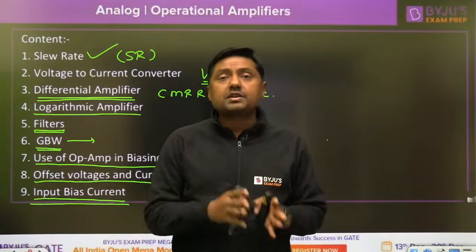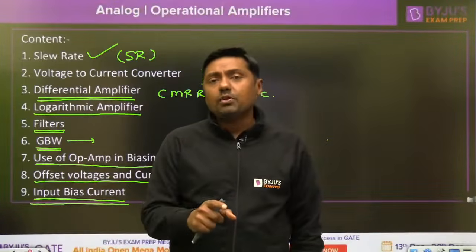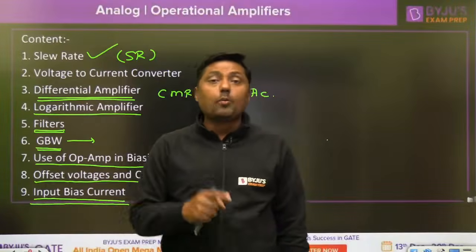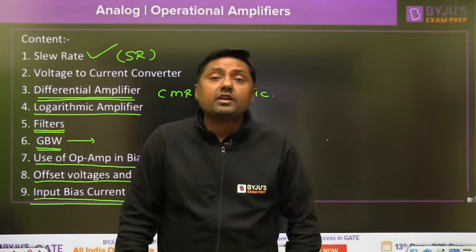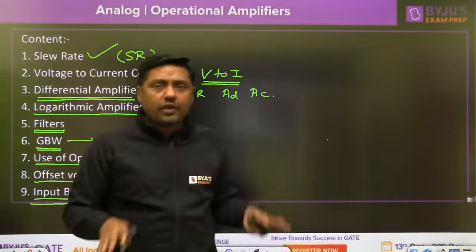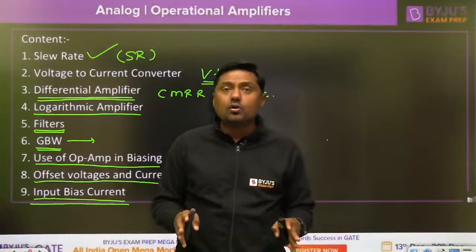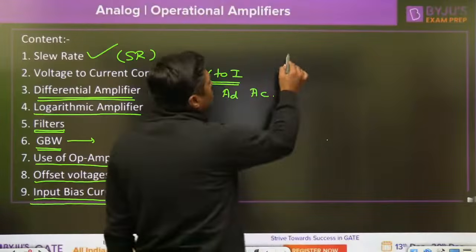That is the first internal stage of operational amplifier. Remember, operational amplifier is a multi-stage amplifier. It is a direct coupled amplifier, and basically a voltage amplifier. Input resistance is very high, output resistance is very low, voltage gain is infinite. These are the characteristics of operational amplifier.